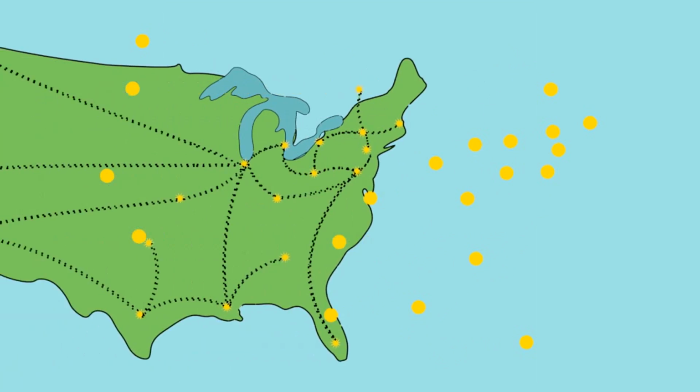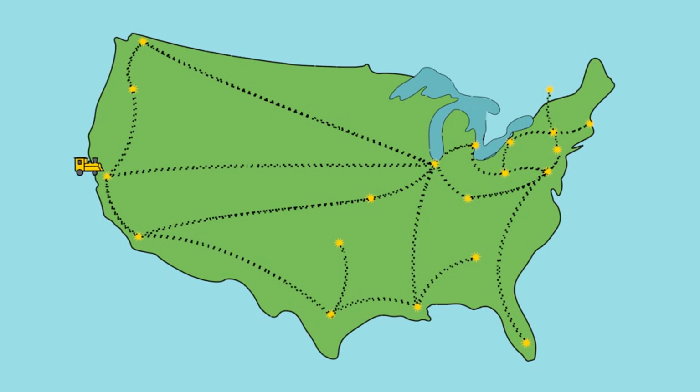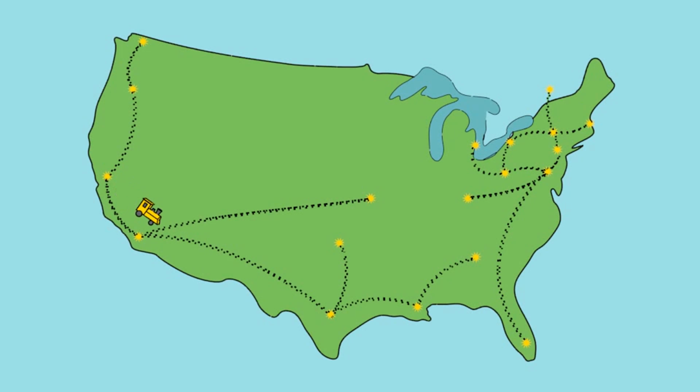A suitable analogy to this complexity is the mapping of train schedules across the United States. Imagine planning a trip from San Francisco to Boston. No direct route exists, so the train would transfer from San Francisco to Chicago to New York City and then finally to Boston. Now imagine there's a giant blizzard in Chicago, shutting down the train station. The trip would be canceled because there is no route to Boston that does not include Chicago.